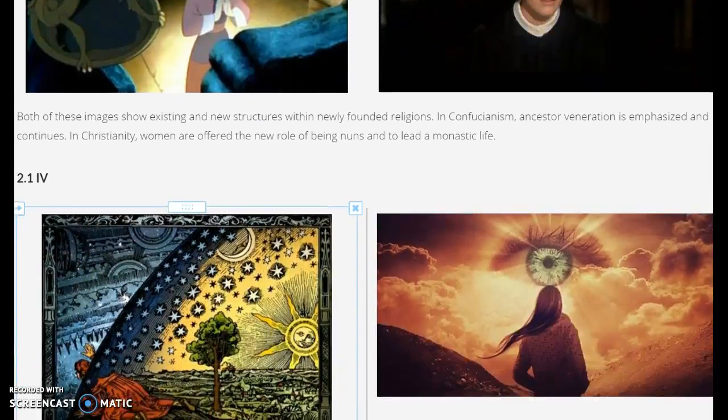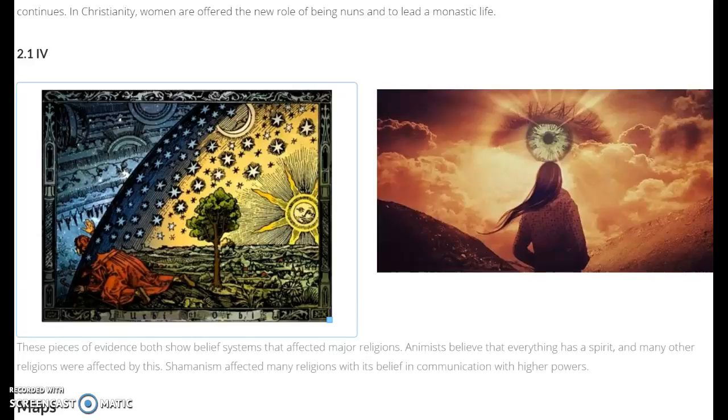And then the last Roman numeral shows animism and shamanism, and it talks about how those belief systems really affected the major religions. Like animists think that everything has a spirit, like even the sun, the moon, the stars, like everything. And you can see that some belief systems like Christianity don't think that everything has a spirit, but that humans have a spirit. And a lot of other religions do this too. And that could have played a part in that belief.